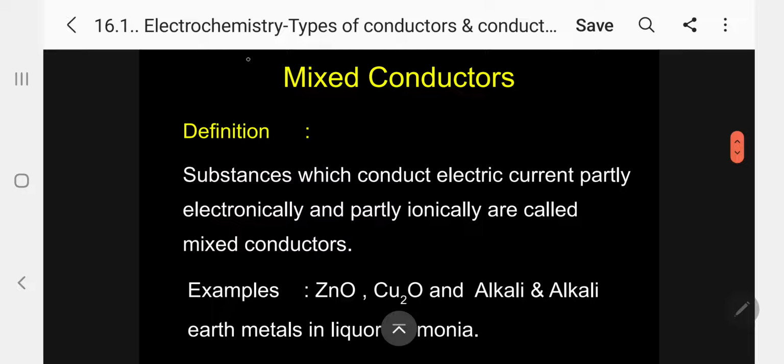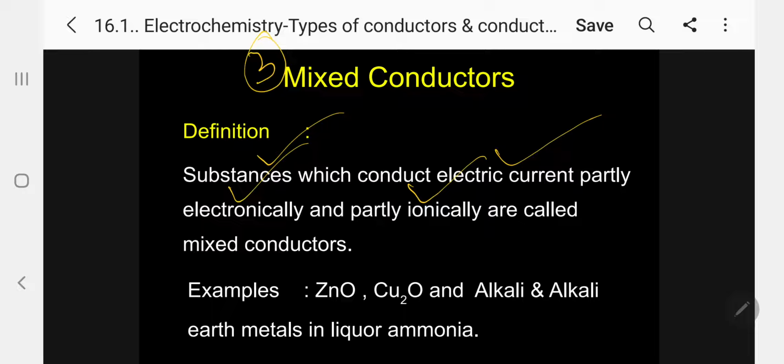Now the third one, mixed conductors. Substances which conduct electric current partly electronically, like a metallic conductor, and partly ionically or electrolytically are called mixed conductors. Let me repeat again. Substances which conduct electric current partly electronically and partly ionically are called mixed conductors.